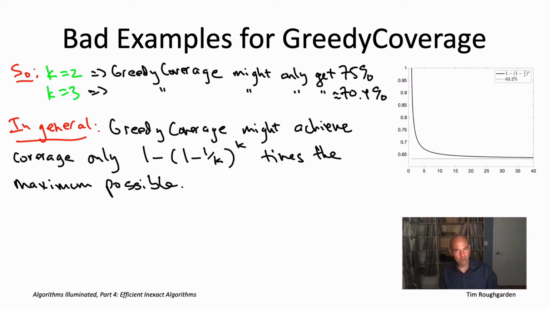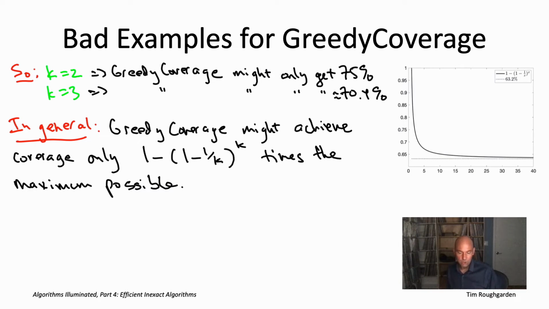Right, that's a little bit of a mouthful, but let's just sanity check this formula for a second. Let's plug in k equals 2. What do we get? Well, then 1 minus 1 over k would be equal to half. That's being squared, so that's 1/4. That's getting subtracted from 1, so that's 3/4. So that verifies that this does generalize what we saw in the k equals 2 case.